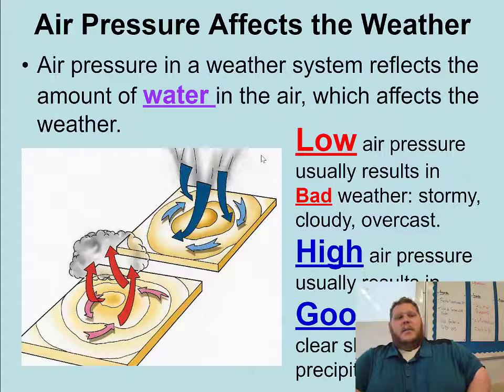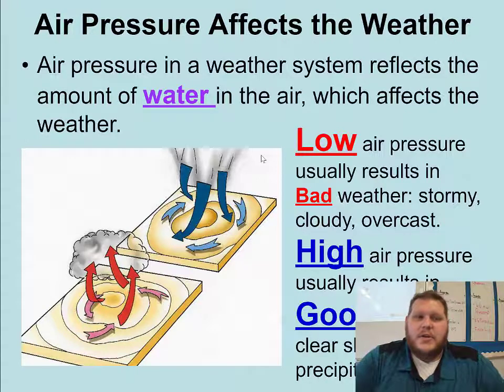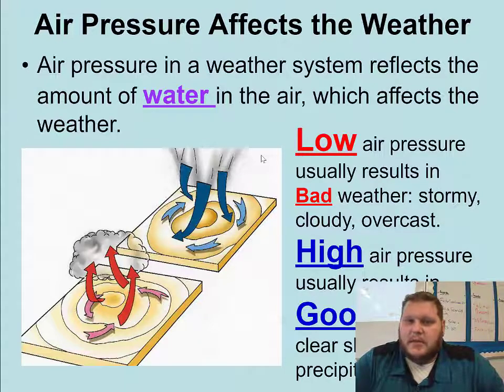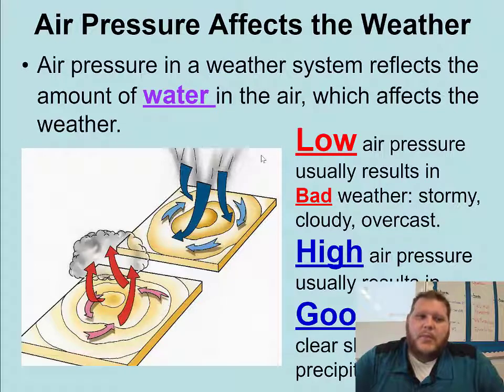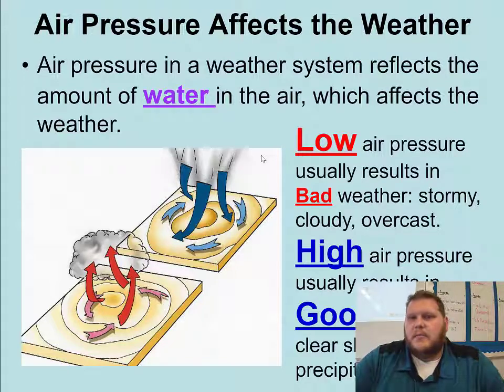Okay, how air pressure affects the weather. So we know that air pressure in a weather system reflects the amount of water in the air, which affects the weather. When I took a meteorology class in grad school, it was very interesting and very, very complex. There are a lot of different moving parts, but as basic as we can get, a low pressure system usually results in bad weather.